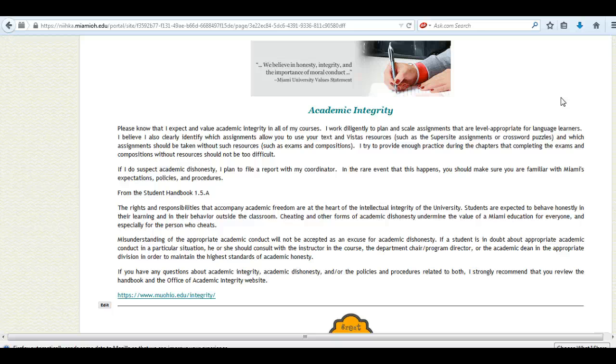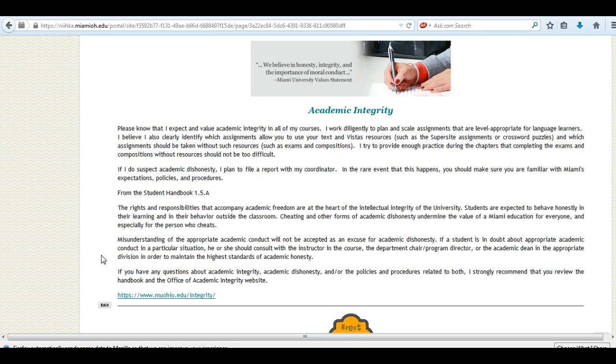When assignments are designed, they're designed in a way that you should be utilizing the information that we've covered up until that point. So if I see information from future chapters or a vocabulary word that is too advanced to this level, then it will be suspicious. You make sure that you're using only your textbook, that you are not using an online translator or other resources. Make sure again to read over this carefully.